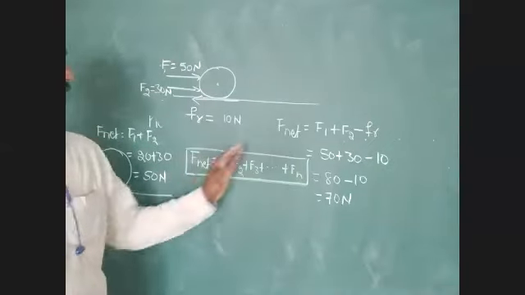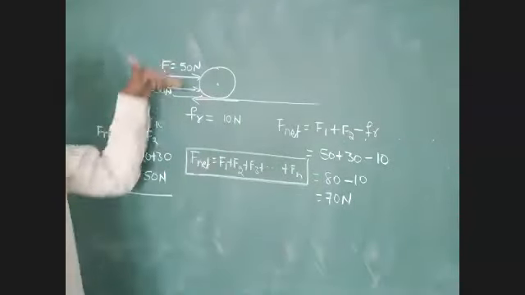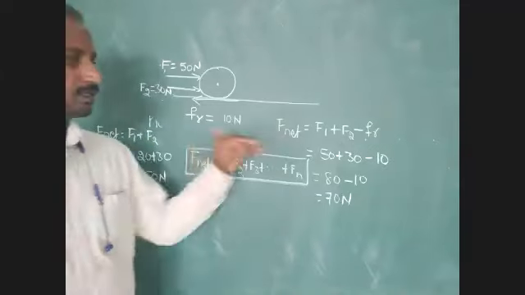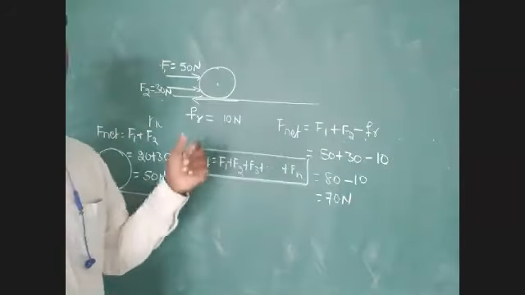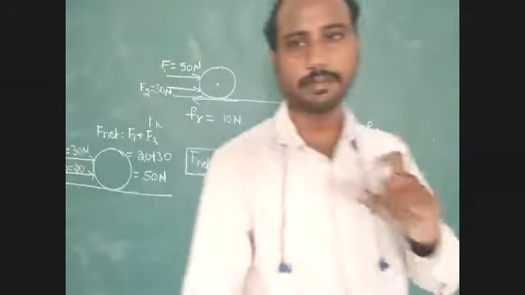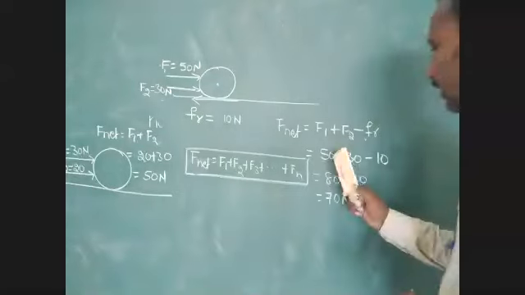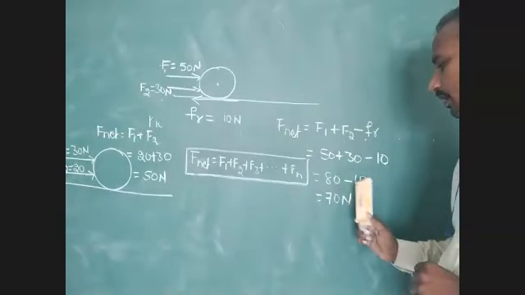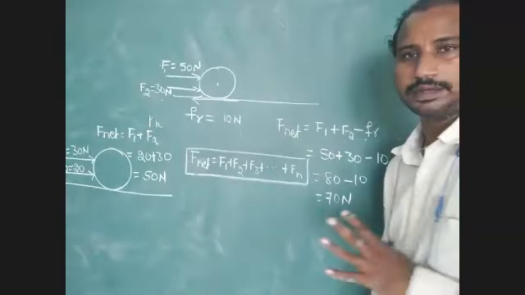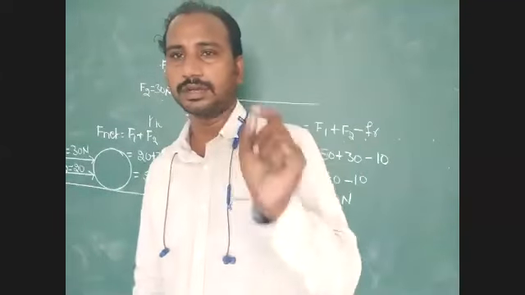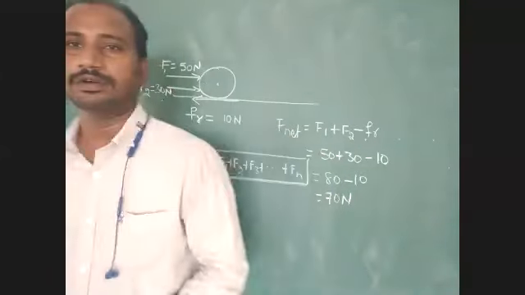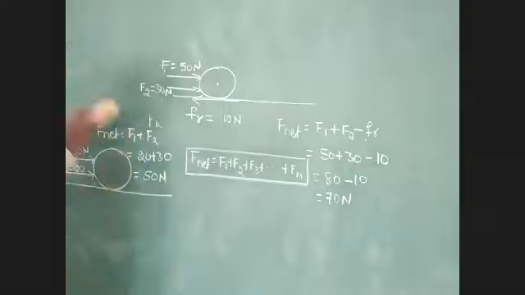Yes or no? So F1 plus F2, 50 plus 30, 80 Newton. But frictional force acts opposite to the applied force. So right here 50 plus 30 minus 10, 80 minus 10, that is equal to 70. Understood? Okay, I can give some examples for you. You have to do these problems in your homework.